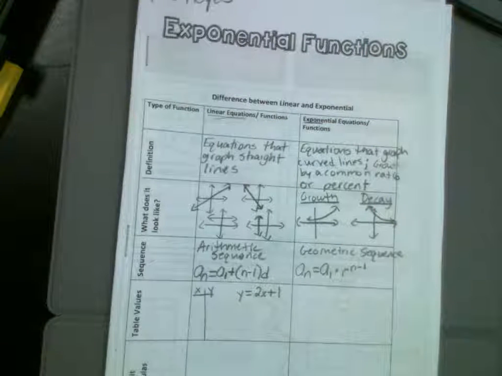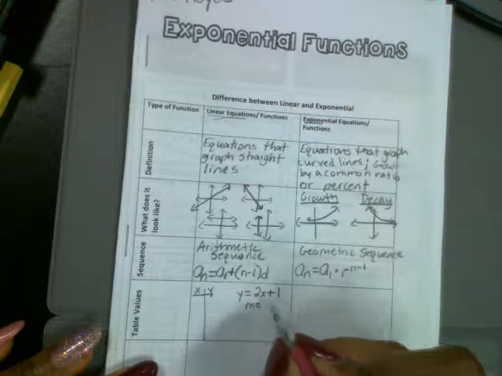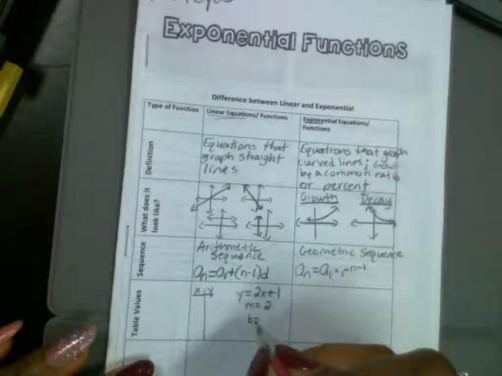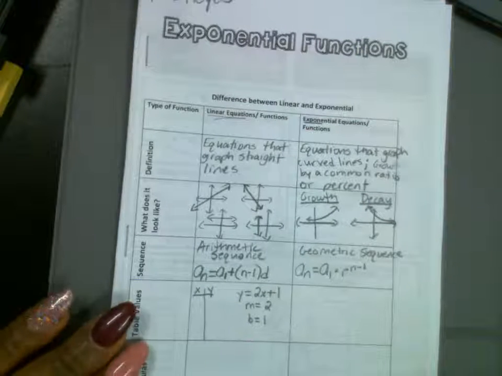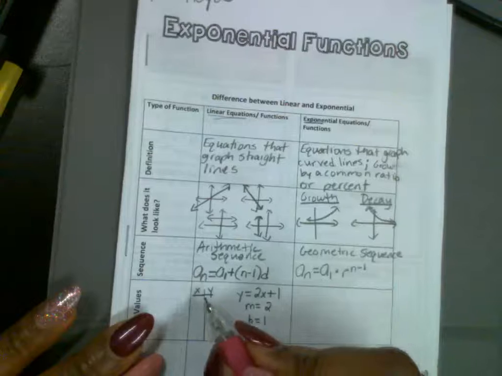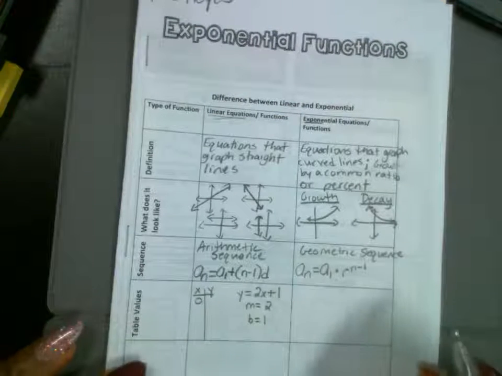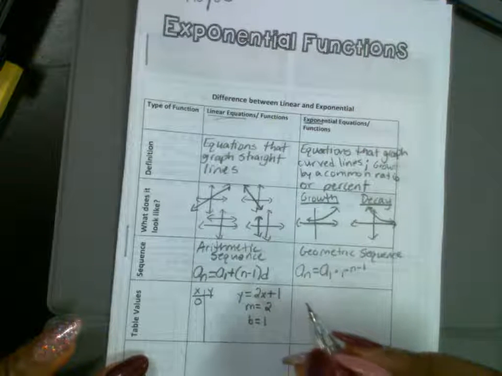And this is linear. In this linear function or equation, which one of these numbers is the slope? The 2 is the slope. And which one is the y-intercept? The 1 is the y-intercept. Okay, so now when we create the table, think about what we're doing. Our zero number, our starting number, is what? 1.